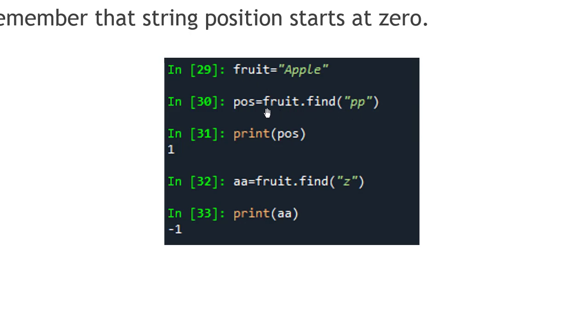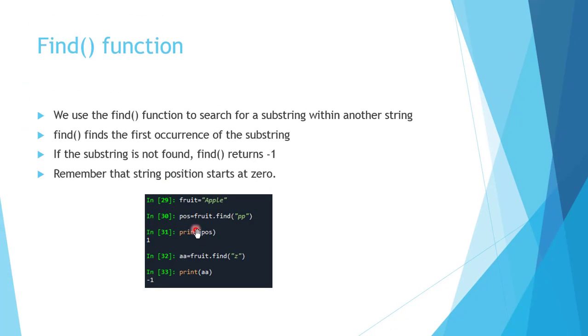For that, string.find, and in the parenthesis we write the substring. It will return the position of the first occurrence of the substring in the original string. So here pp is at position 1, so 1 is returned. Now we are trying to find the substring z in apple. As z is not contained in our original string, the find function will return -1.